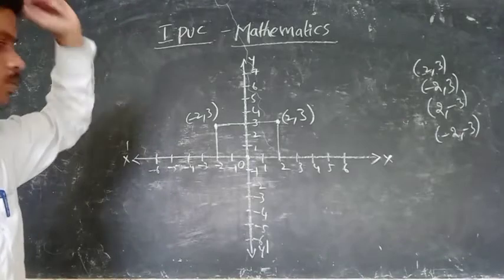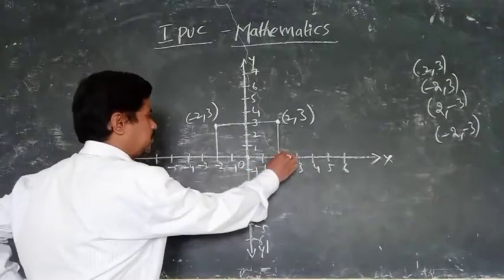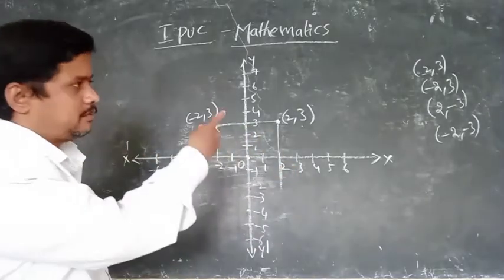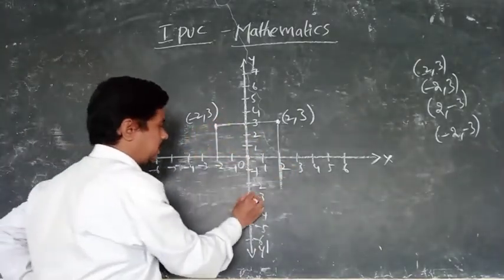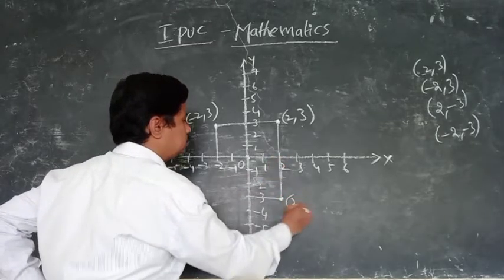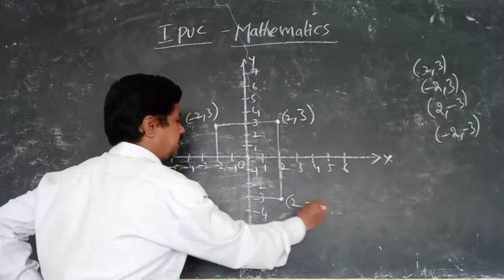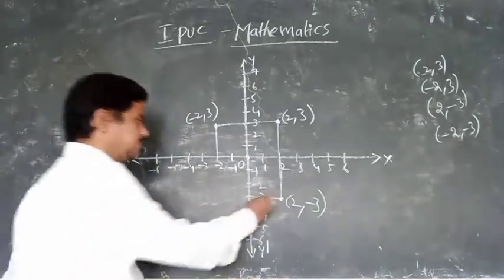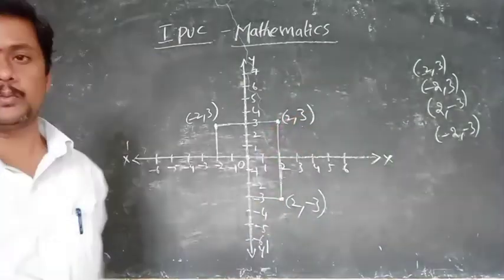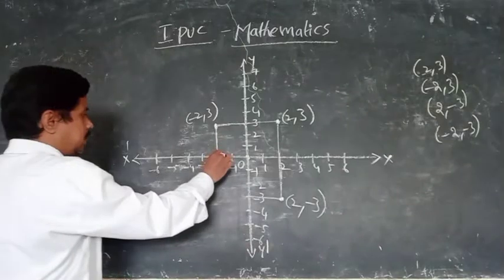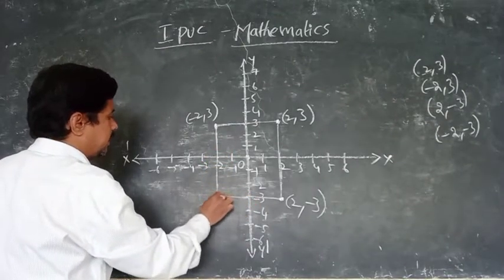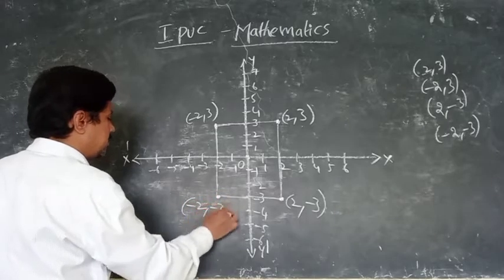(2, -3): 2 is positive on the x-axis, and the y-axis value is -3, so y is negative, therefore the point is here. Positive 2 and negative 3. This is the fourth quadrant. And (-2, -3): -2 on the x-axis and -3 on the y-axis. This point is (-2, -3).